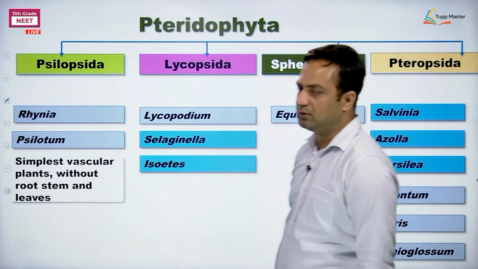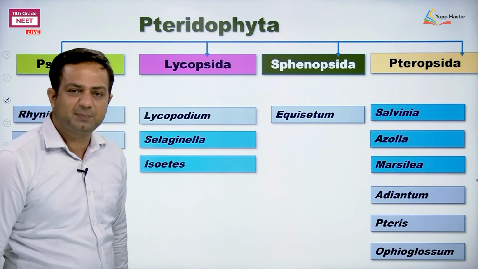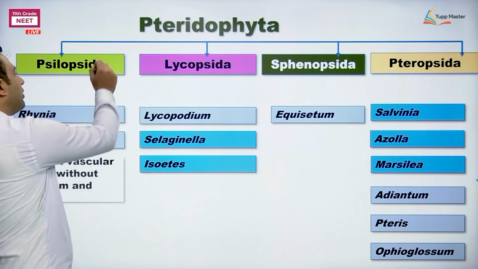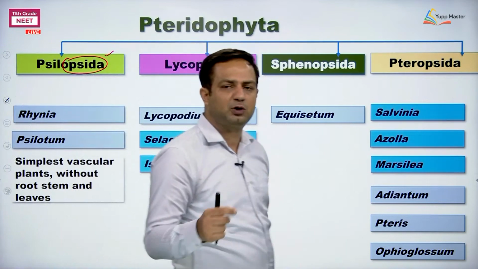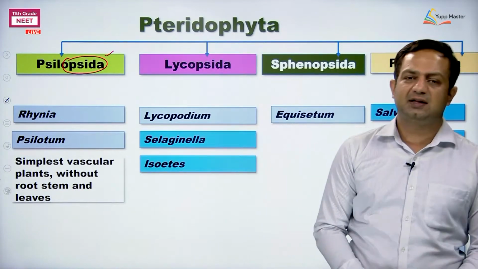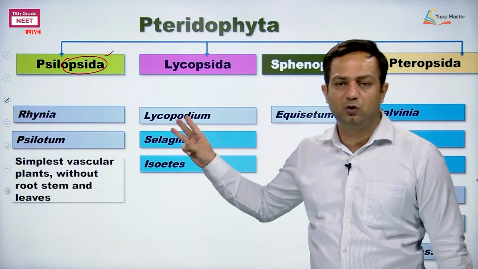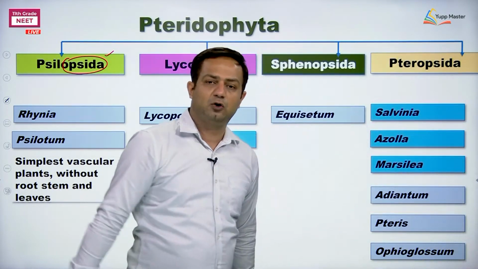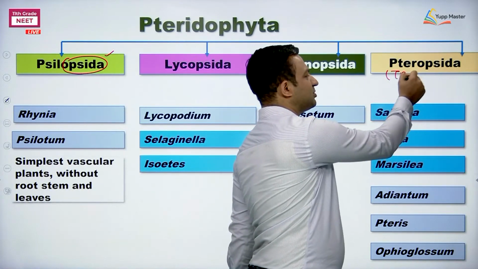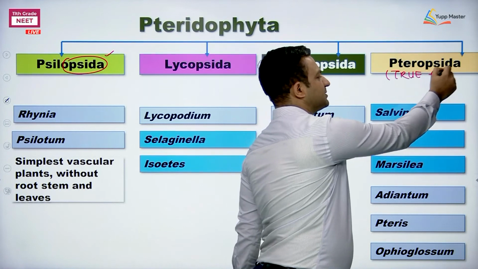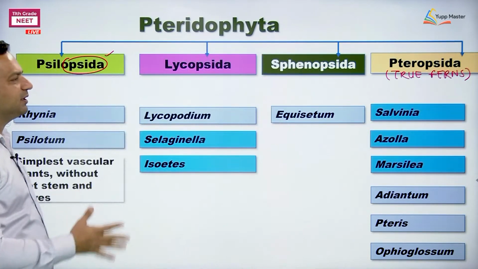Here is the classification. Here is the grouping that we need to know about. Okay. What type of examples are given to us? So, 4 are the classes. Classes, how do I identify them? The suffix opsida is used for classes. So, 4 classes are there. Psilopsida, second is given Lycopsida, next is Sphenopsida, and then comes Pteropsida. The Pteropsida is the class of true ferns. Okay. So, this will be considered as true ferns then.